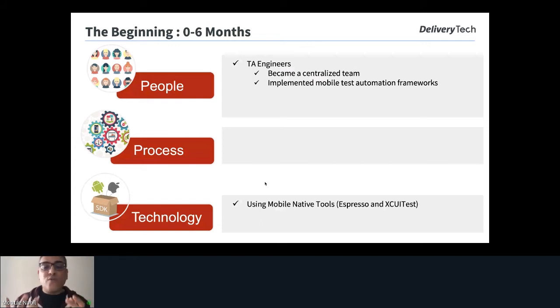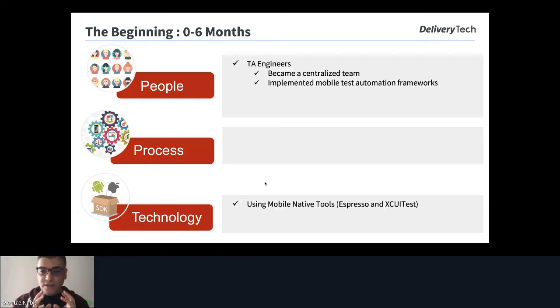We need to work with one code review process and everything. For example, imagine you select any open source tool, for example Appium, and you ask the iOS engineer to write a TA script using Java and Appium. He will say, no, it's not my responsibility, and I will not learn any new programming language because I'm using Swift or Objective-C. This is a problem, because if you are thinking about sharing the responsibility, we need to start working in one thing.